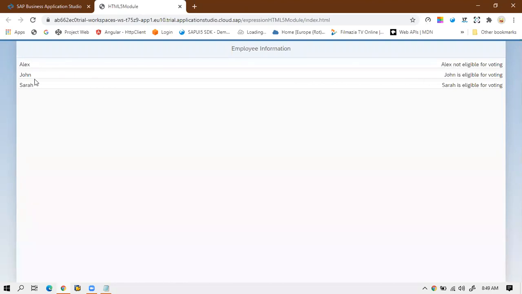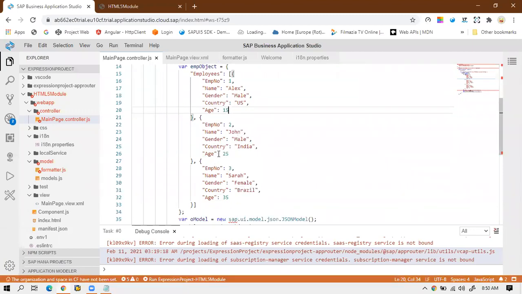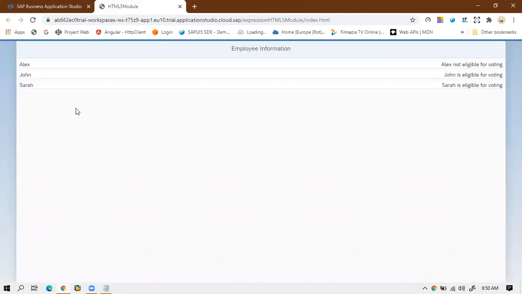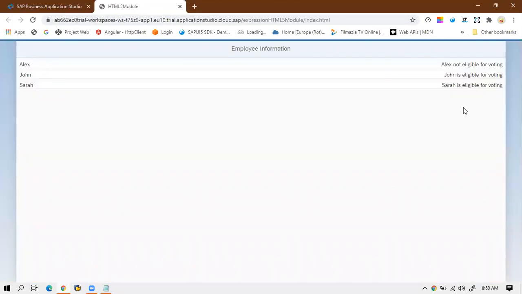And what about John and Sarah? What is the age of John? So for John, the age is 25. So for John, what is the output it is returning? John is eligible for voting. And same like Sarah, the age of Sarah is 35. So that's why the output it is returning is that Sarah is eligible for voting. So that's why we use the formatter.